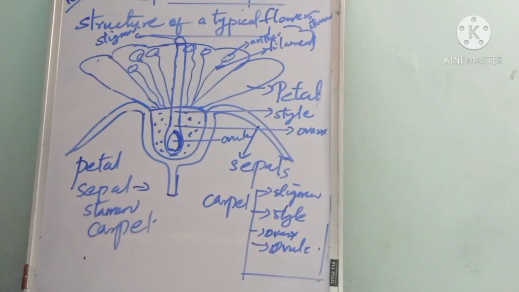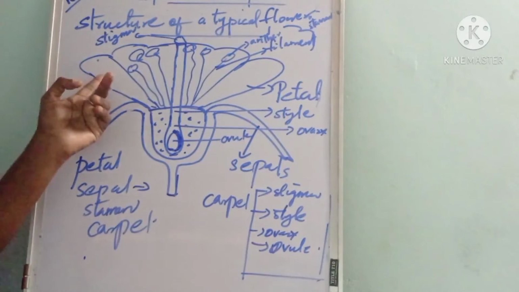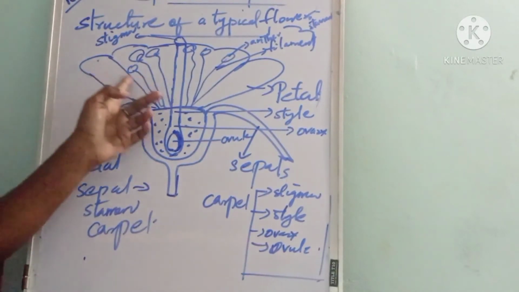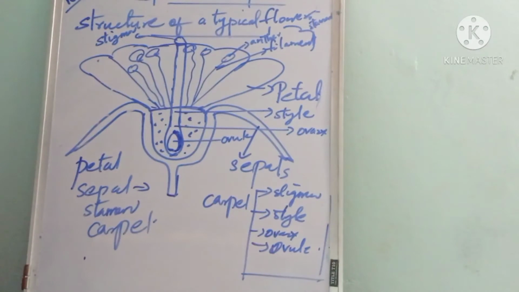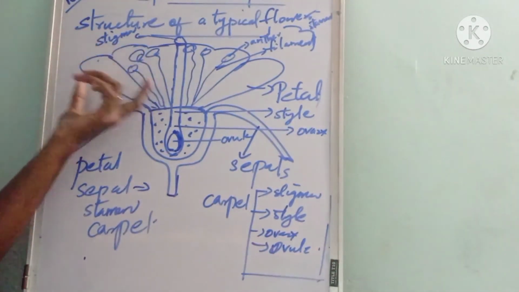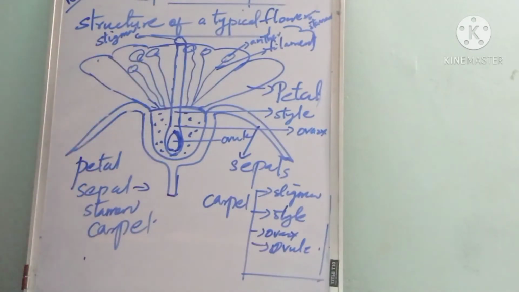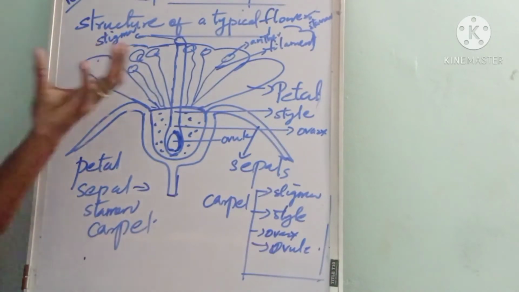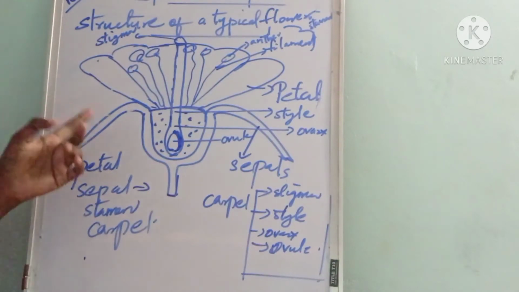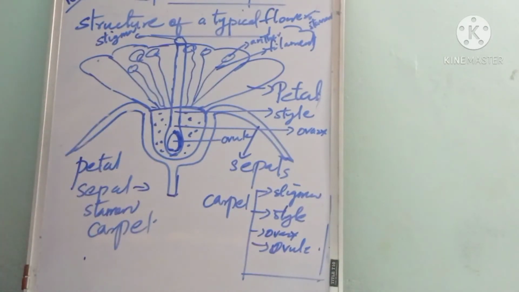The sepals and petals are not directly involved in reproduction. The petals are either colored or white, and are seen as the flower blooms. Petals usually attract insects, because the color can attract insects. And the petals and sepals are not directly involved in reproduction.